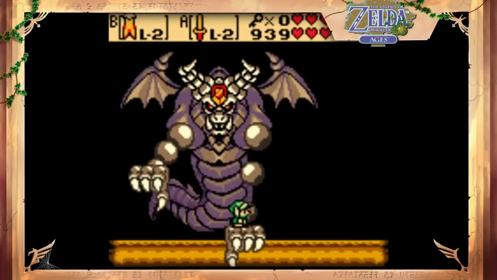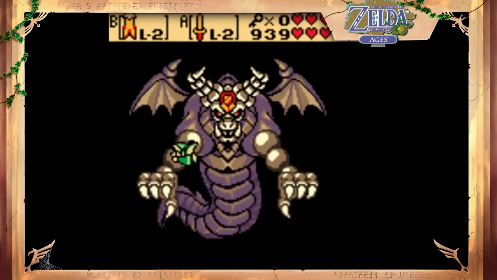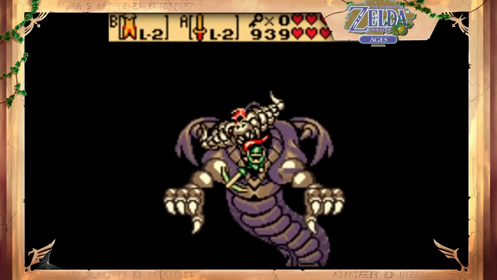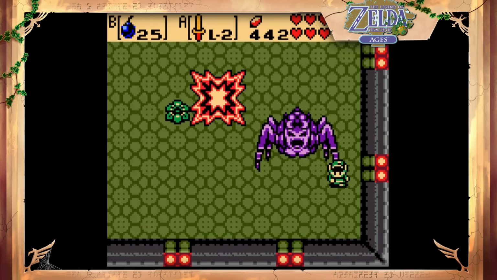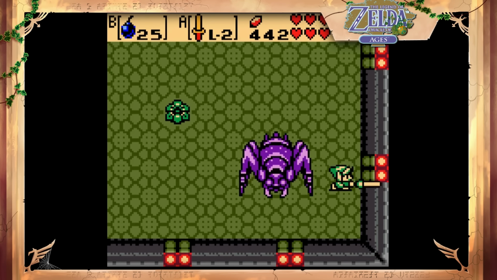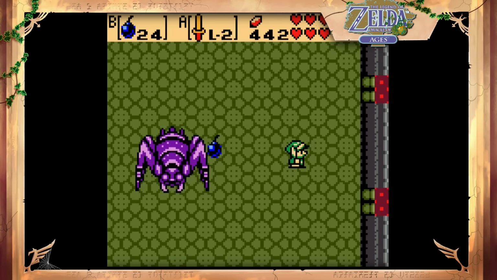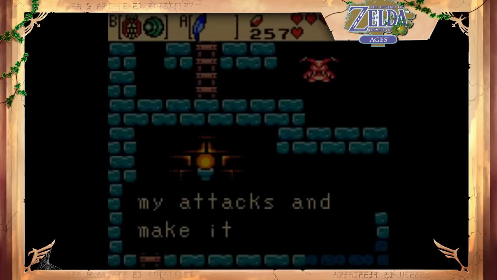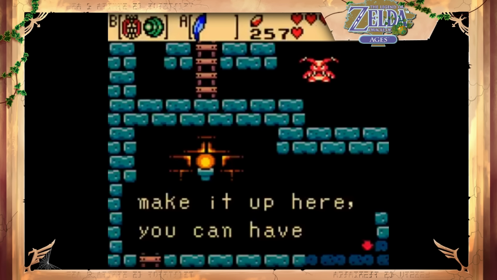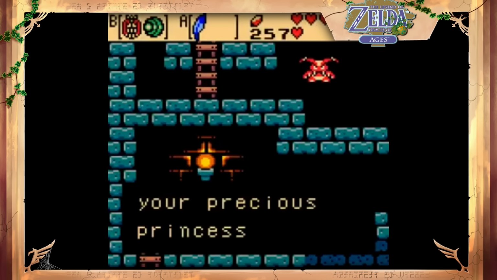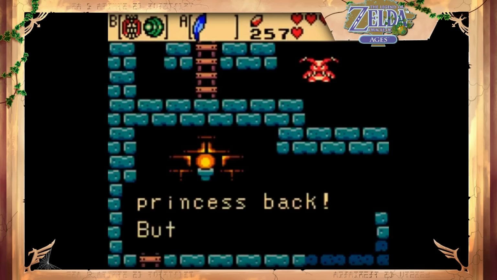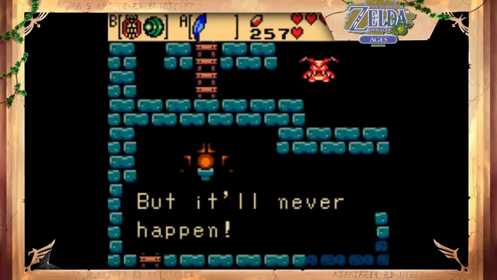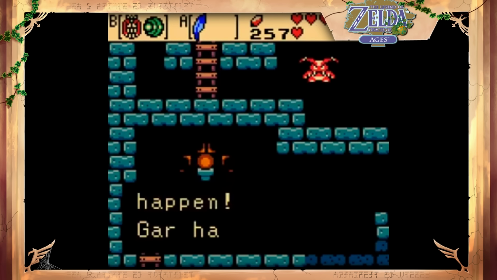While Oracle of Seasons takes place in Holodrum, a land terrorized by General Onox, its counterpart game Oracle of Ages is instead set in Labrynna, where Link faces off against the sorceress Veran. In both games, though, the main villains are served by the Vaya, a bat-like demon, and if playing through Oracle of Ages as part of a linked game, this secondary antagonist kidnaps Zelda and holds her captive in the Black